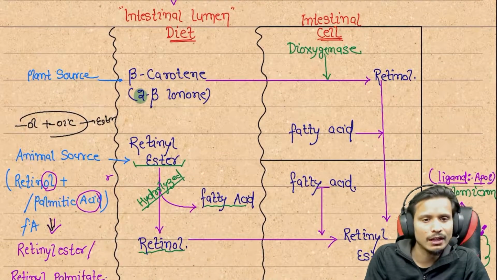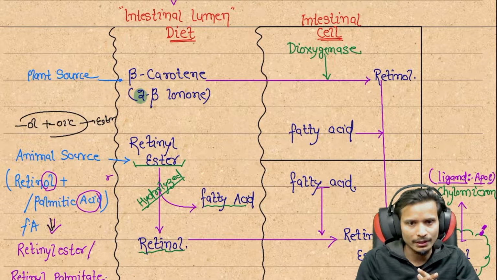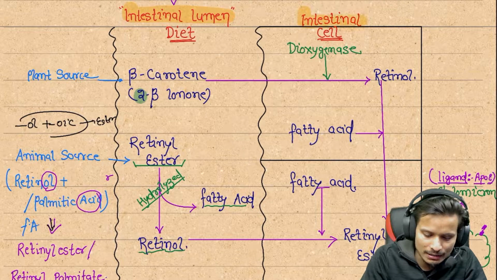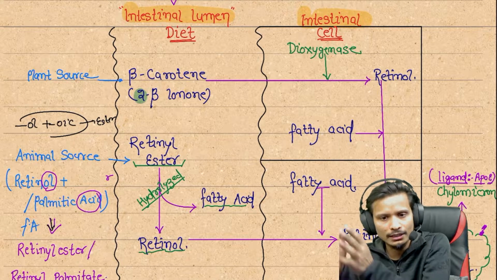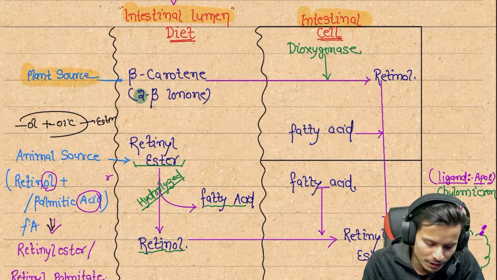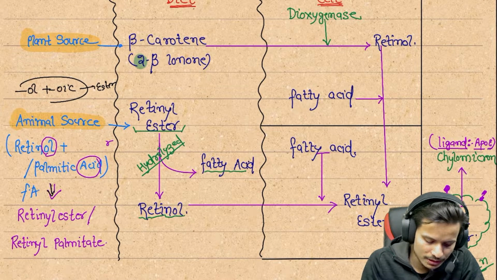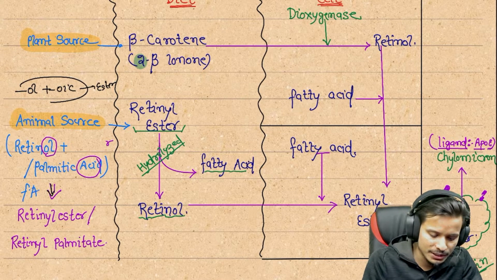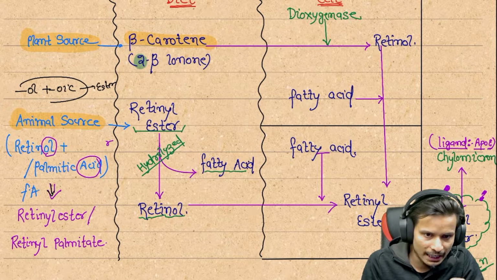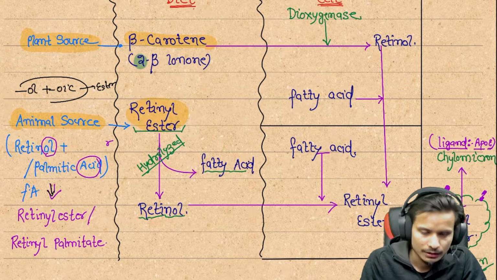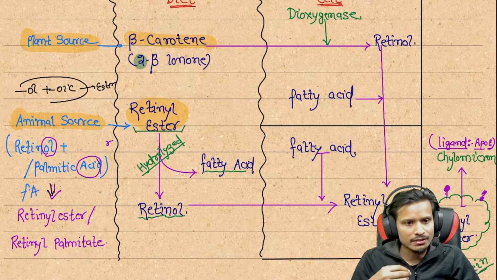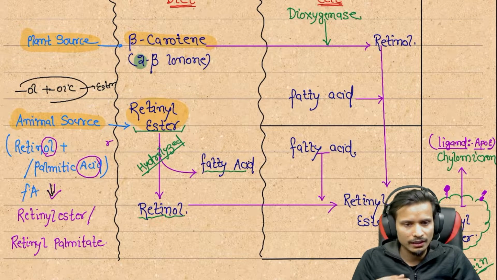Where does the absorption occur? Basically in the intestinal lumen. It is true, in the intestinal lumen the absorption is happening, and after absorption in the intestinal cells they move on and go into the blood circulation. Inside the diet, vitamin A comes from plant sources and animal sources. The plant source, as already told, is beta carotene, or the two beta ionone rings. From animal sources, retinol ester comes. If we take any plant source, then beta carotene appears in our intestine. If it is an animal source, then retinol ester.